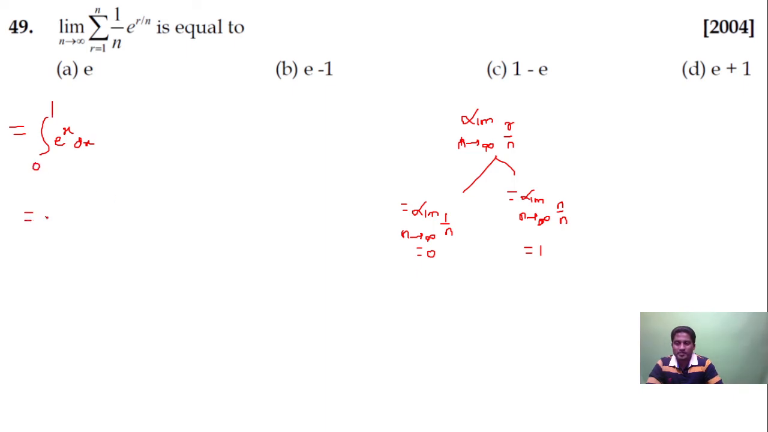Integration of e power x is e power x, between the limits 0 to 1, upper limit minus lower limit. So you get e minus 1. That's the answer, guys. Answer is option B.